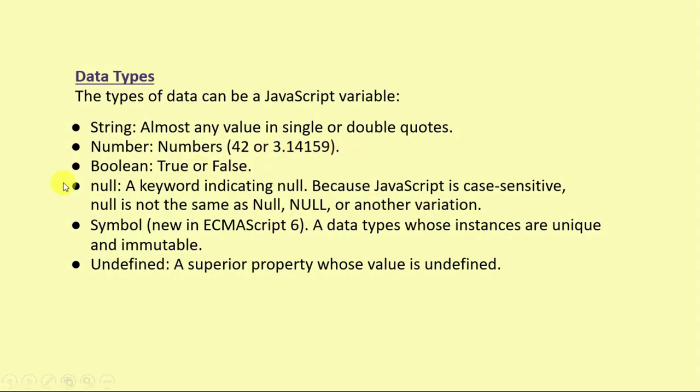Then we have boolean. In boolean we have two values, true or false, 0 or 1. Then we have null, a keyword, because JavaScript is case sensitive. Null is not the same as NULL or another variation. Then we have symbol, new in ECMAScript 6, a data type whose instances are unique and immutable. Undefined, a top-level property whose value is undefined.